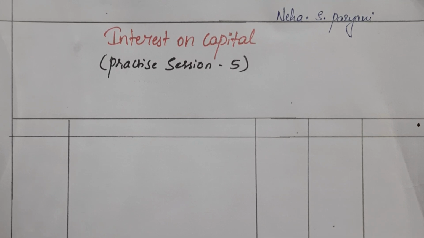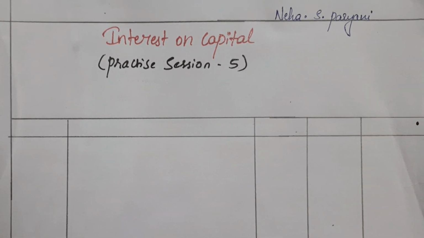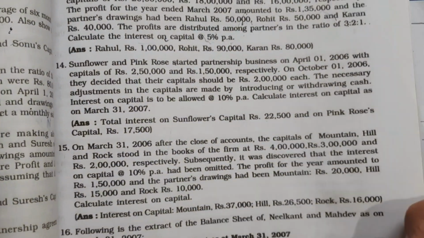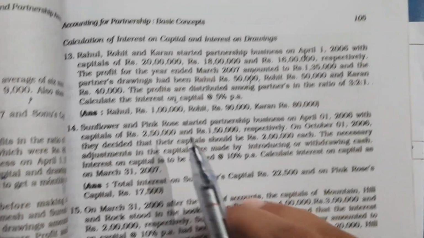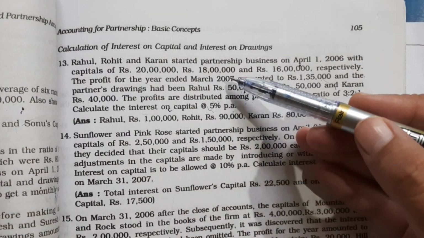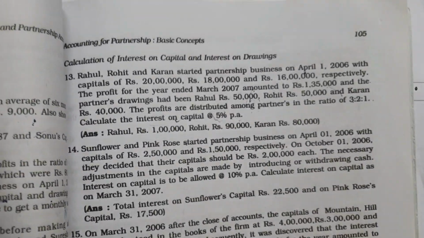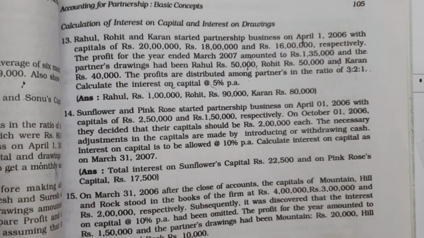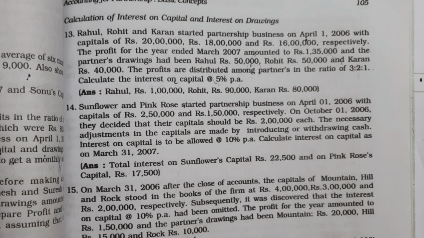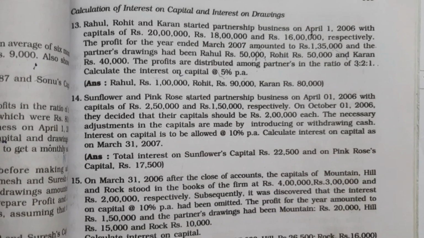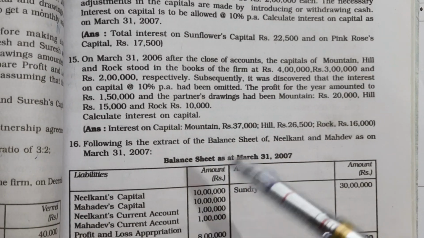Till my previous sessions we have discussed all the questions relating to profit and loss appropriation account. From this session we are going to start the interest on capital topic. The questions given in your textbook relating to interest on capital are these four: 13th, 14th, 15th and 16th. In this session we will discuss the first two questions, and in my upcoming session we will discuss the next two.